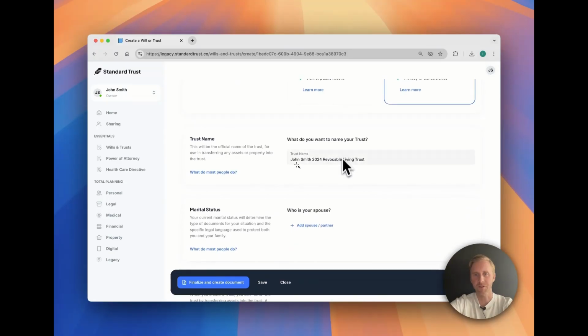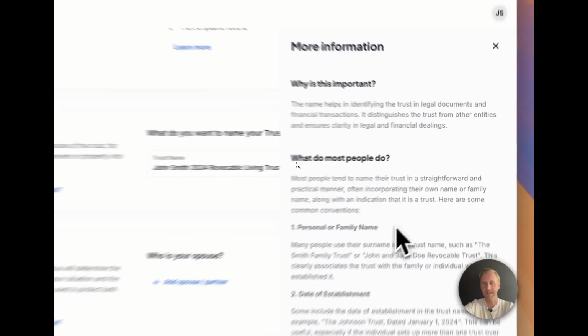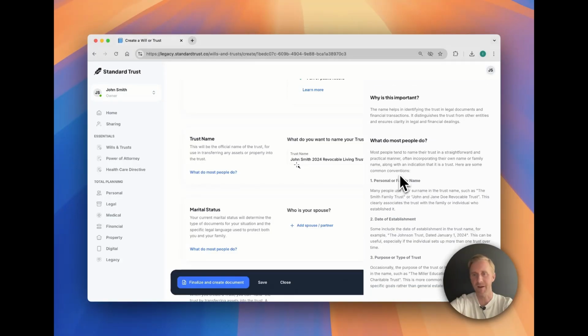Then they name their trust. And for a lot of people, this will be the first and maybe even the last time that they ever create and name a trust. And so they may not know how to answer a question like this. And that's why on every question, we have what do most people do? You click on that and you get this additional information on how to think about that question. So in the case of naming a trust, it's various naming conventions and what may work for that client.